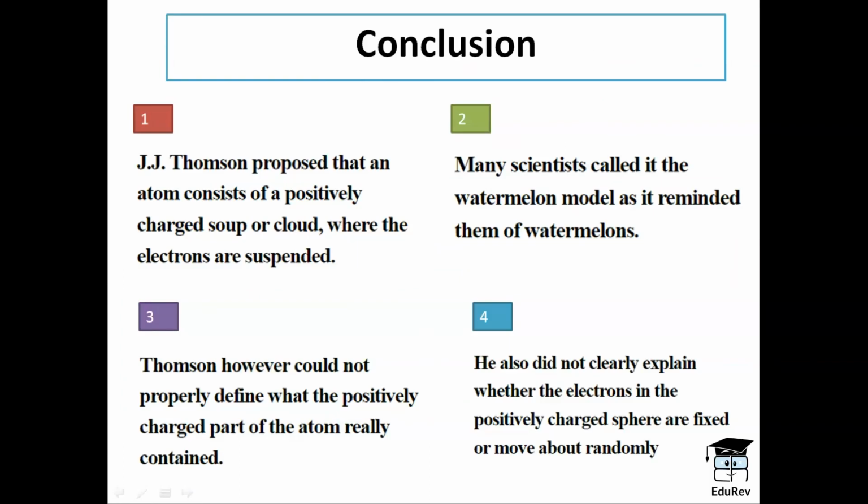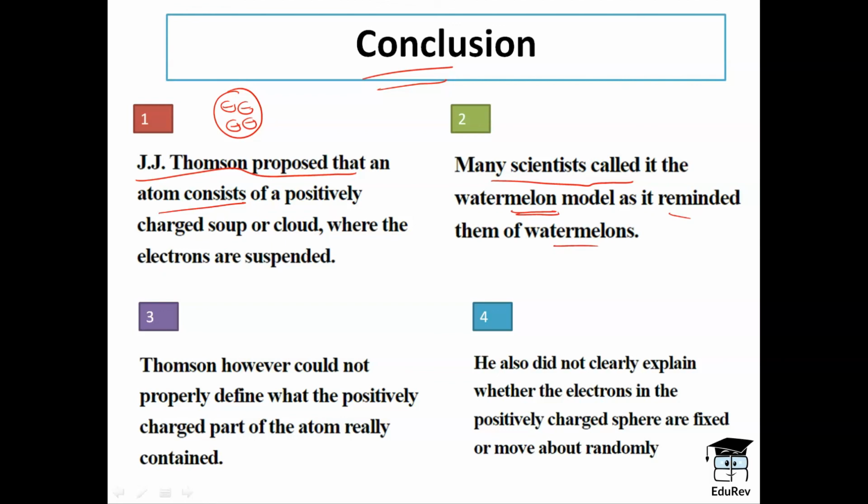But before it, let's have a conclusion. Let's conclude this portion on J.J. Thomson. J.J. Thomson proposed that an atom consists of a positively charged super cloud where the electrons are suspended. Many scientists call this model the watermelon model or the plum pudding model, as it reminded them of watermelons or plum pudding.